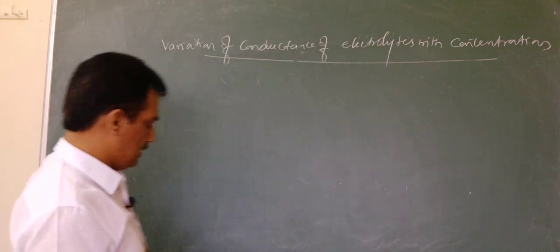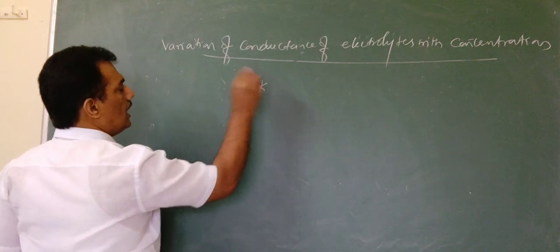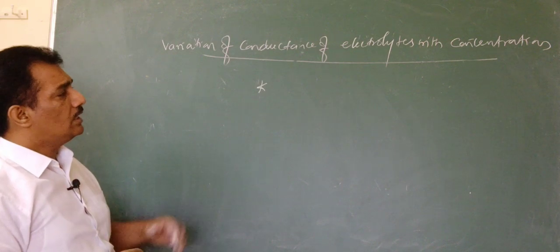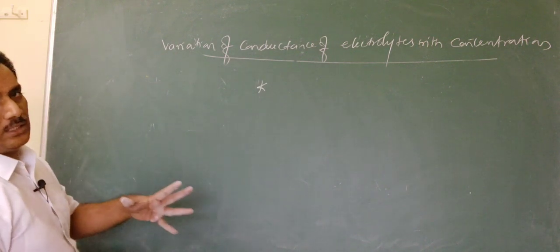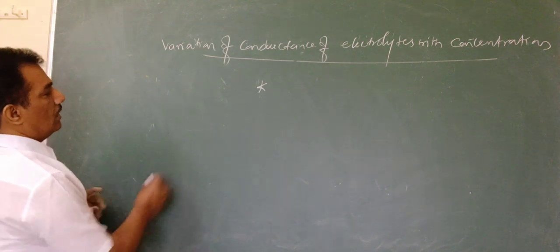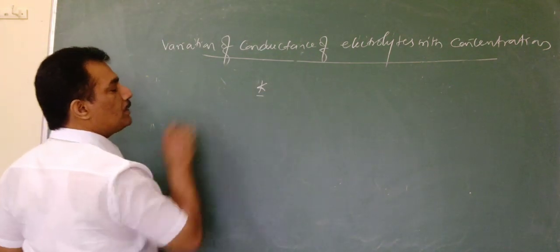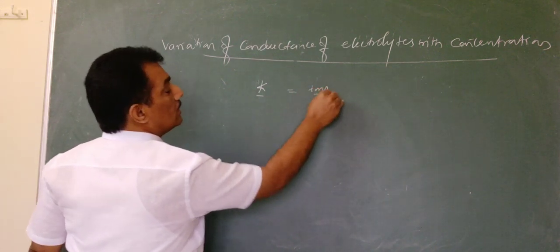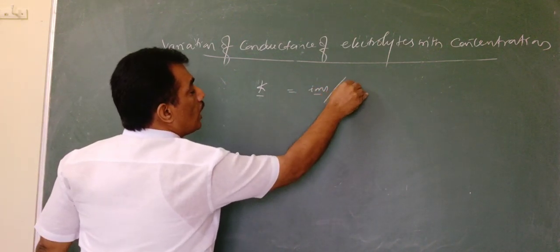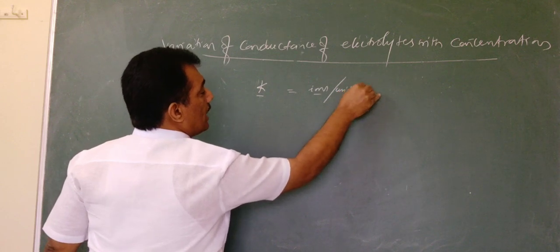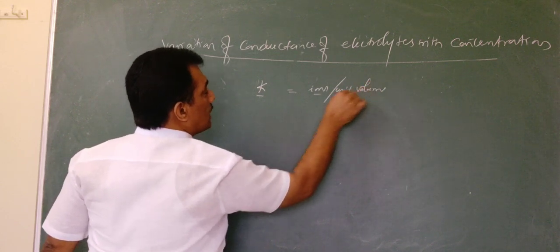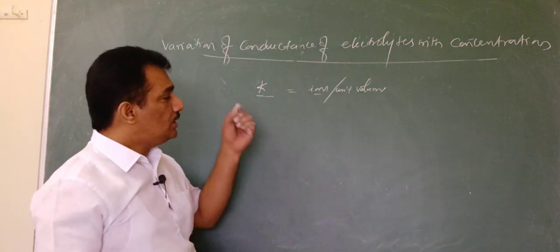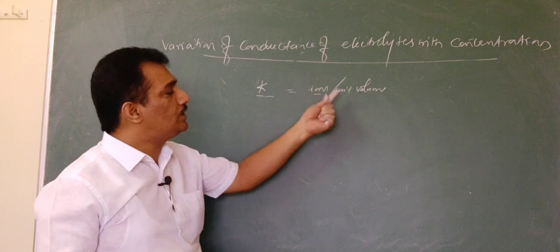Now let us observe this kappa. Before entering into the variations of these conductances, first of all we should know a few facts. This kappa, the specific conductance, is because of the ions present per unit volume. And I am repeating, the specific conductance of any electrolyte, whether it is a strong or weak electrolyte, is purely because of the ions present in a unit volume.